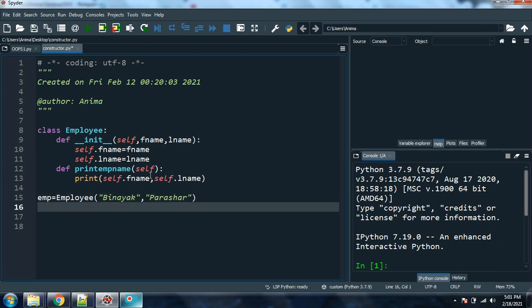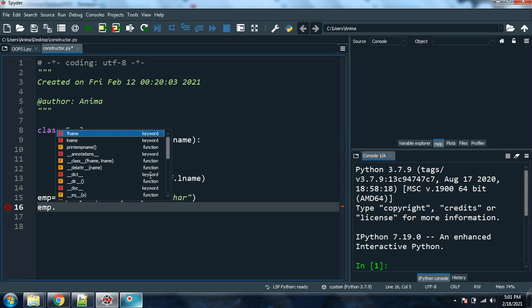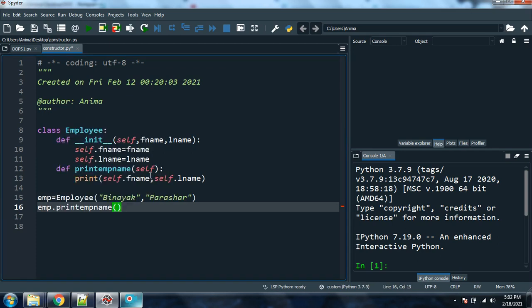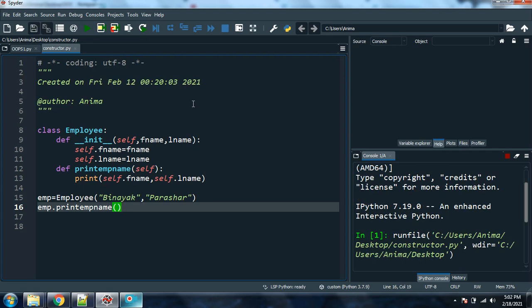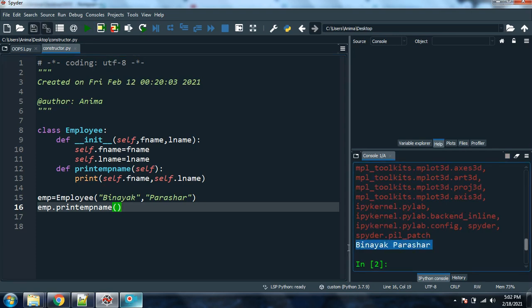Okay, done. So I will just call the method emp dot. As soon as I click dot, I get the method. See, it's given print employee name. Got it? It's perfectly done, so you can run the program. Yeah, it's Binayak Parashar. It's coming perfectly fine, sir.